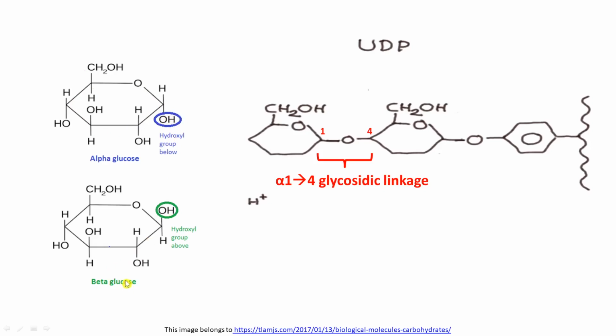Whereas in case of beta glucose, the same hydroxyl group will be present above the ring, means it will be present above the plane. In our case, all the glucose molecules which will be attached to this glycogenin are alpha glucose molecules, and that is why this linkage is known as alpha 1,4 glycosidic linkage.